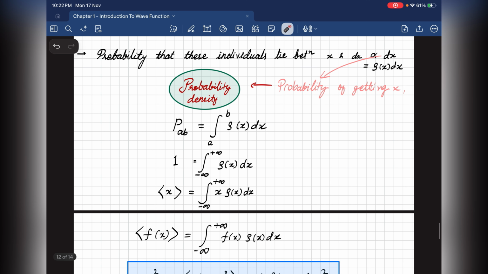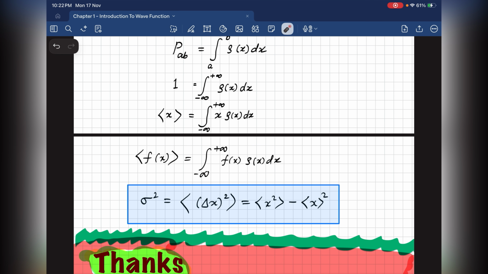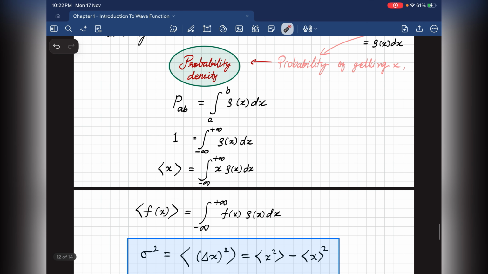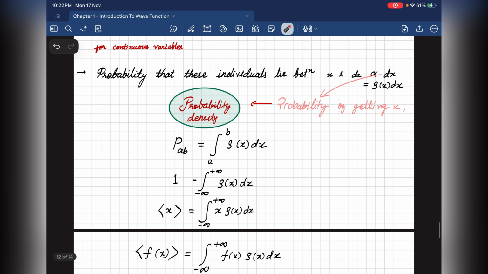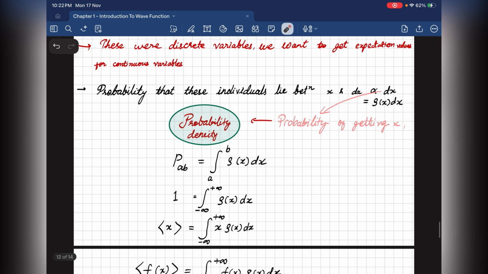Now the million rupee question: how does this link to quantum mechanics? In quantum mechanics, you never get a definite result until you measure. Every possible outcome has a probability, and the wave function psi of x contains all the probability information. So instead of asking what is the probability that a person's age is 25, you may ask what is the probability of finding the particle at position x? And the answer is rho of x dx, that is |psi of x|^2 dx.